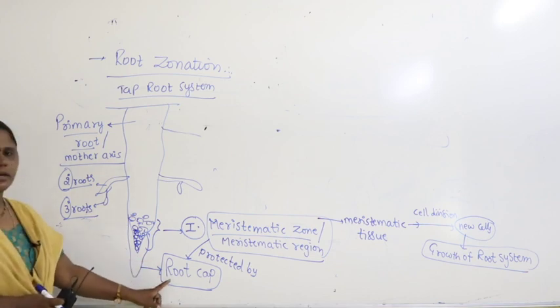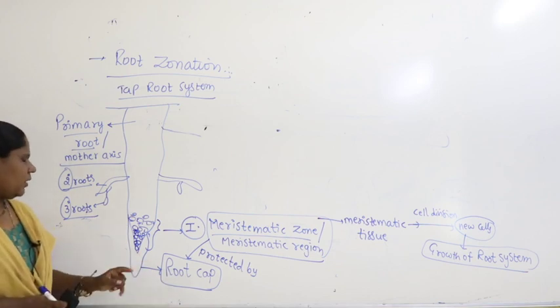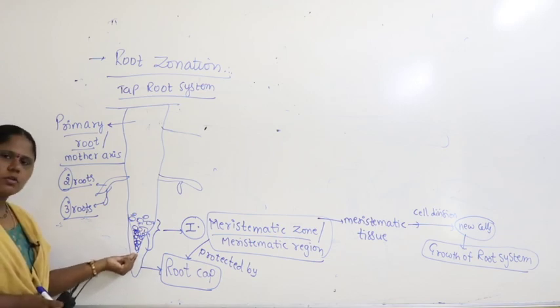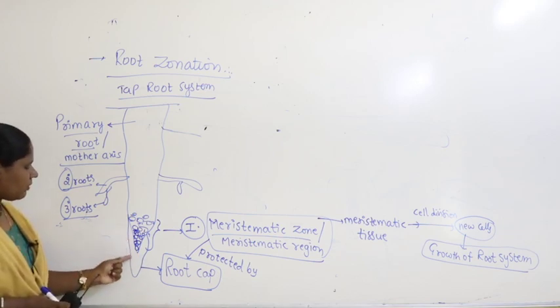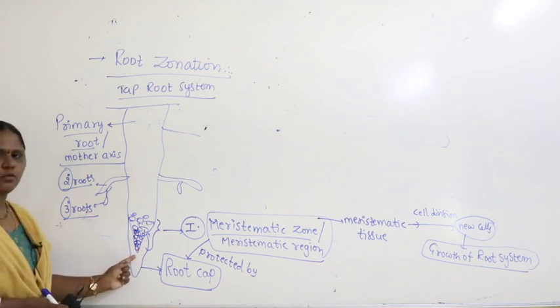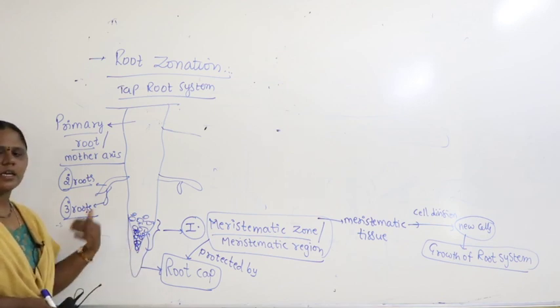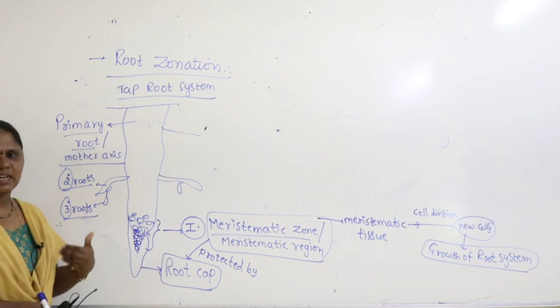Sometimes meristematic cells undergo cell division and lead to the formation of a protective layer, so that the thin layer of the root does not get ruptured by the soil. It stays healthy and keeps undergoing cell division.